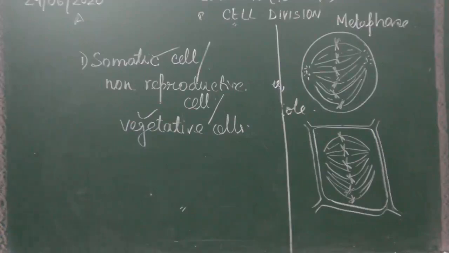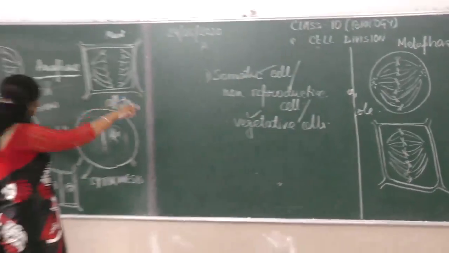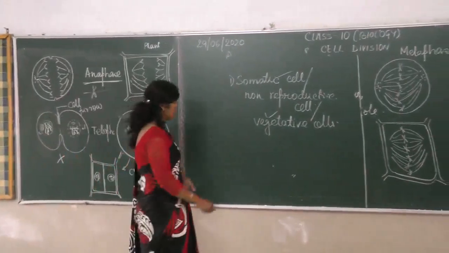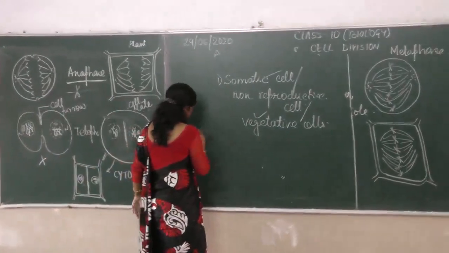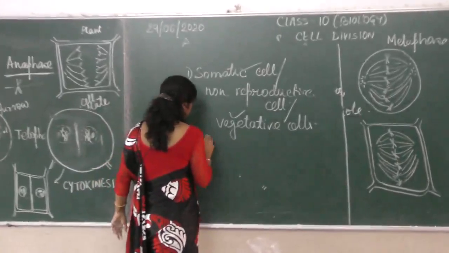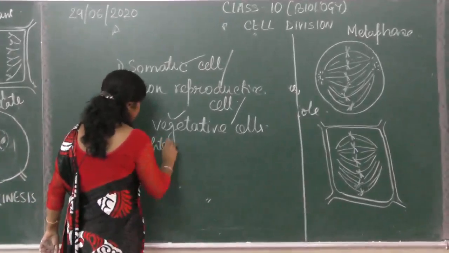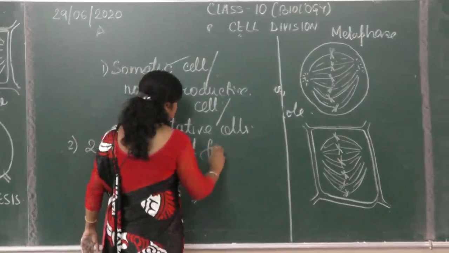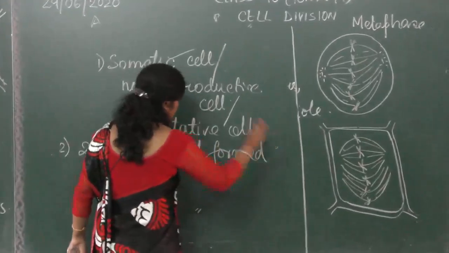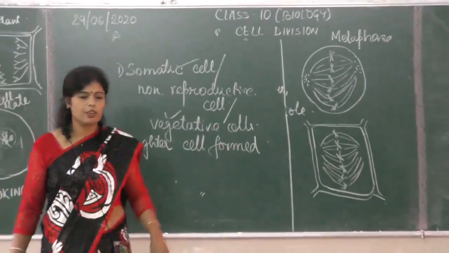Okay, how many daughter cells are formed at the end of each division? It starts with 1 cell, and 2 daughter cells are formed. So the second characteristic is that 2 daughter cells are formed. What is another characteristic of this?